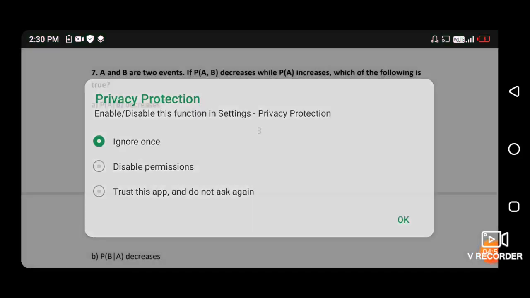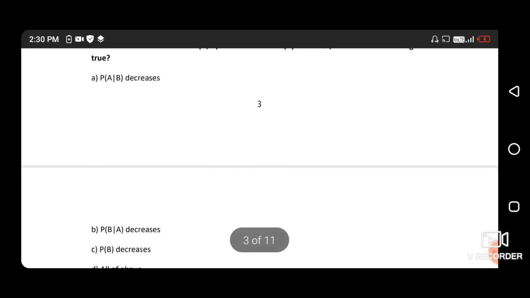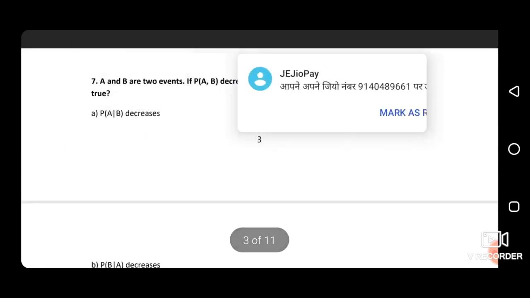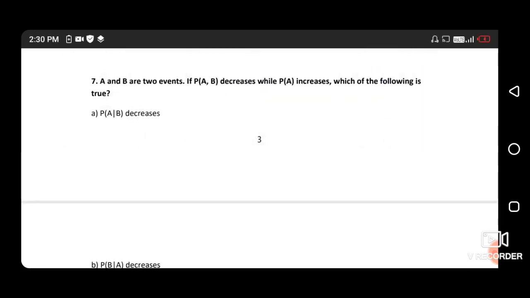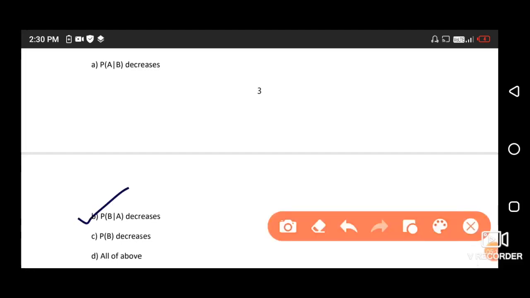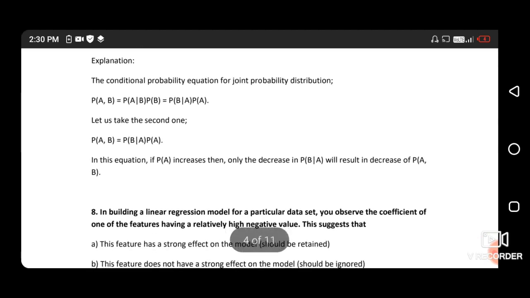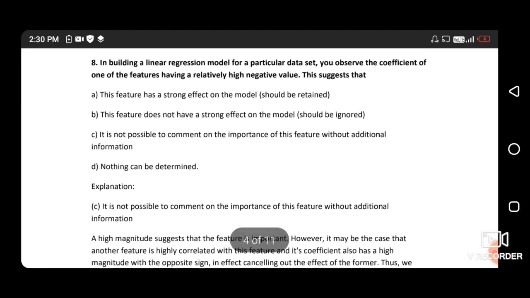Question number 7. A and B are two events. If the probability of AB decreases while the probability of A increases, which of the following is true? According to Bayes theorem, if the probability of A increases, then the conditional probability of B given A decreases. Then the answer is option B. I have mentioned this in the explanation. Please pause the video and read those things.